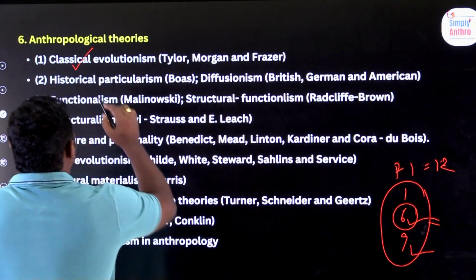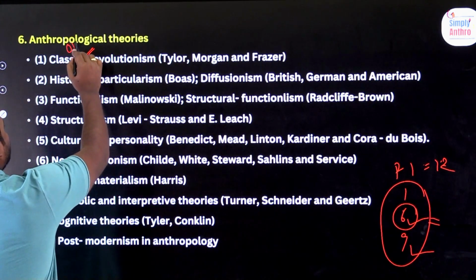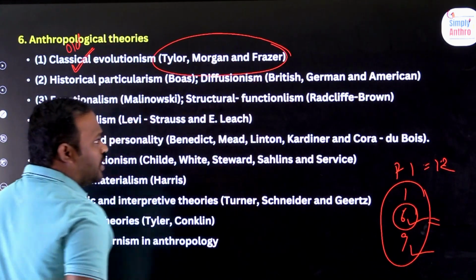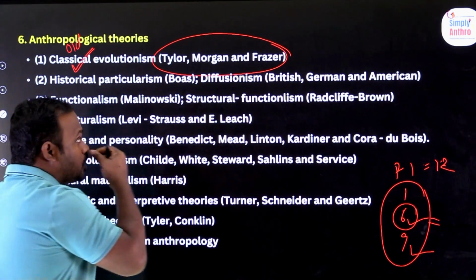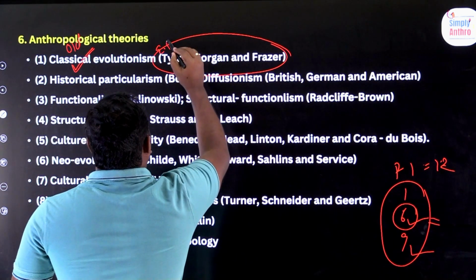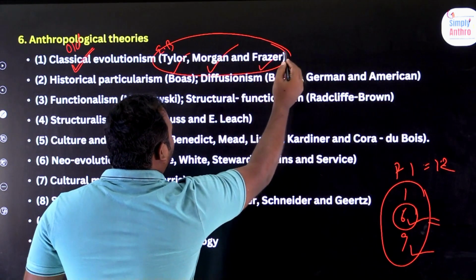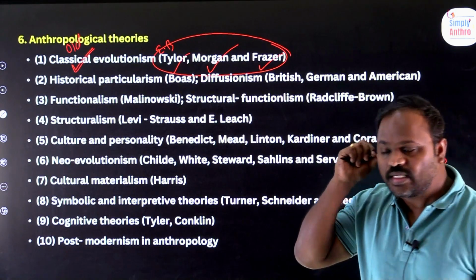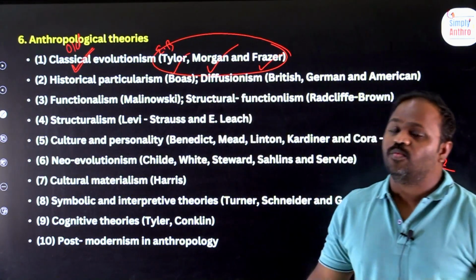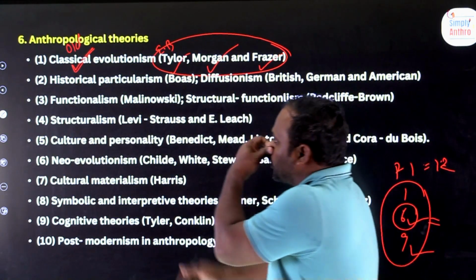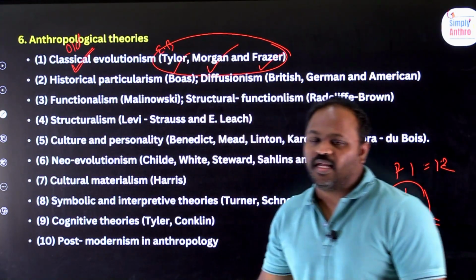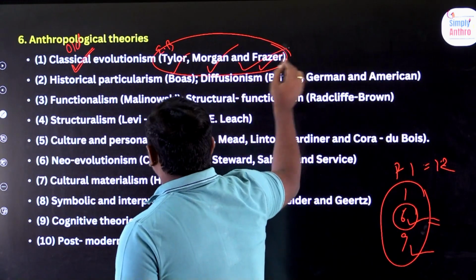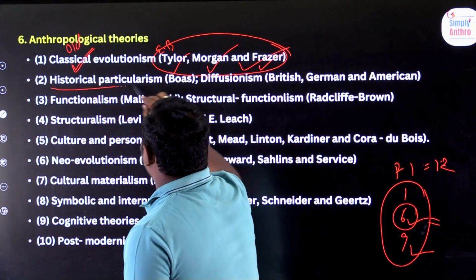Very, very important. First, classical evolution. Classical means old. Classical evolution was given by three people, who are called anthropologists, anthropological thinkers: E.B. Tylor, Henry Morgan and James Frazer. We will discuss these three people almost everywhere in anthropology, okay? So classical evolution was given by E.B. Tylor, Henry Morgan and James Frazer.